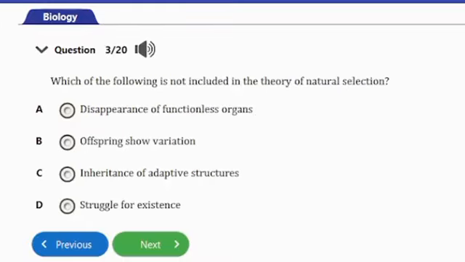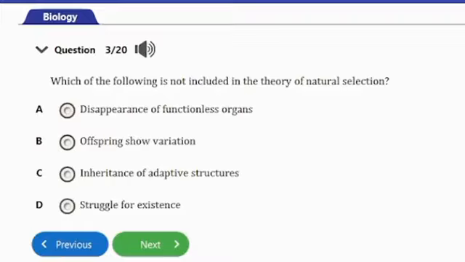Question number 3. It says, which of the following is not included in the theory of natural selection? A. Disappearance of functionless organs. B. Offspring show variation. C. Inheritance of adaptive structures. D. Struggle for existence.